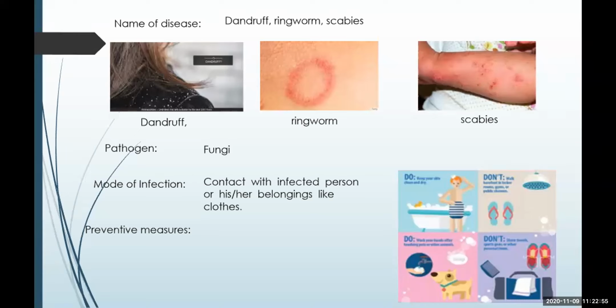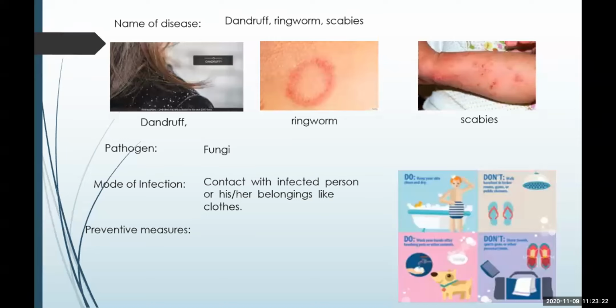Then stop or avoid sharing the clothes, shoes, sandals, towels, combs, or any other items like sports equipment with your friends or even your brothers and sisters, in case they are suffering from the fungal infection.